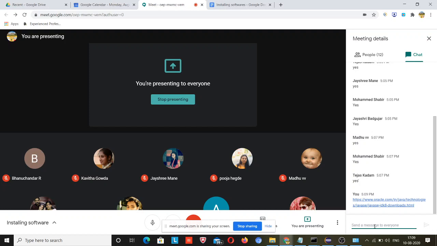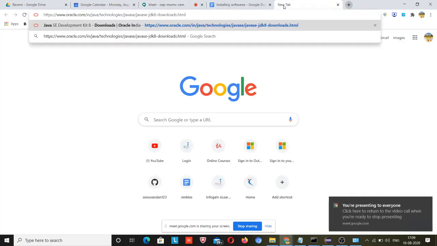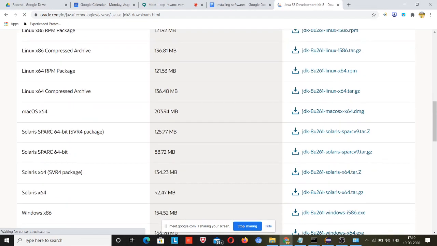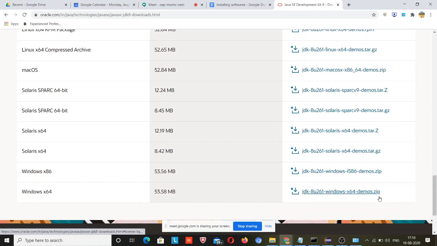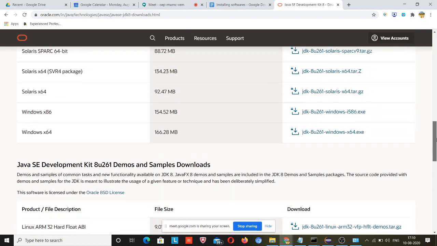You just go and copy that link and simply download from there, and make sure that it is 32-bit. If your system is a 32-bit system, you should download 32-bit only. I will go here, paste, and I will show you. Just scroll down, because I have 32-bit and 64-bit; I have downloaded for 64. If you guys have 32-bit, you must download for 32-bit.